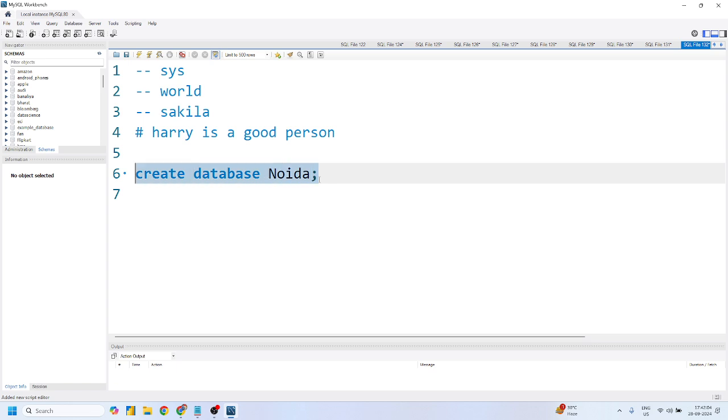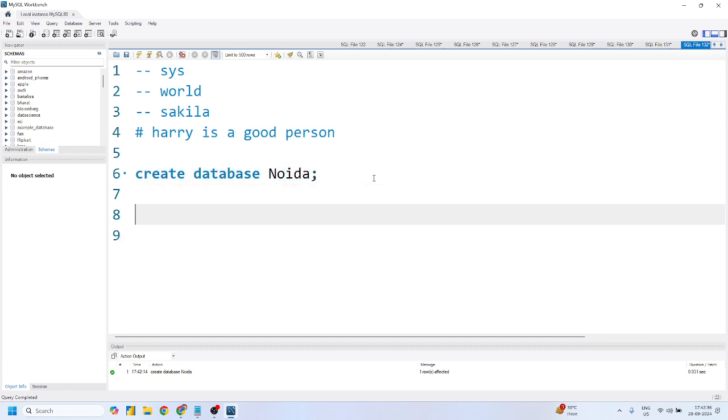Now what you have to do is simply select this query, and you can click on either this or this one. If you simply click on this, it will try to execute this query. If everything looks good, it will give you the correct output, which is a green tick, and it says: create database Noida. This was your action, and the message is one row affected. It means it created a database, and the name of the database, Pradeep sir, is Noida. Yes or no? Mohit, any doubt?